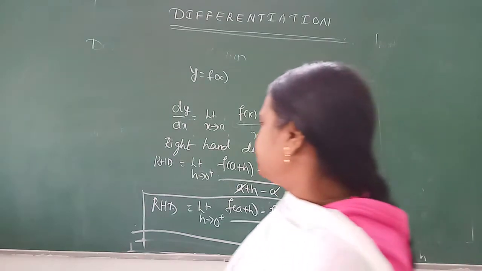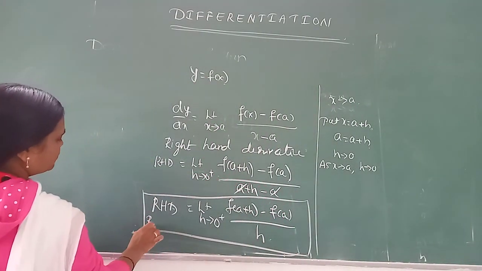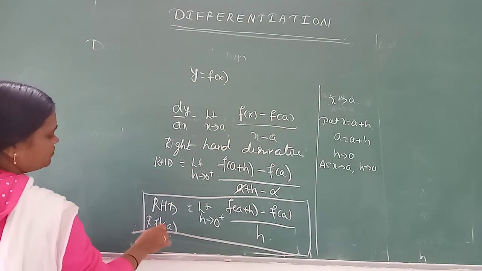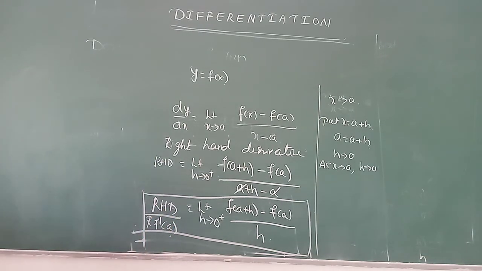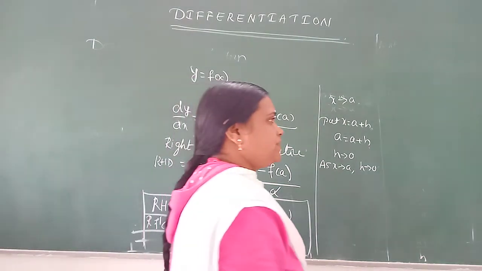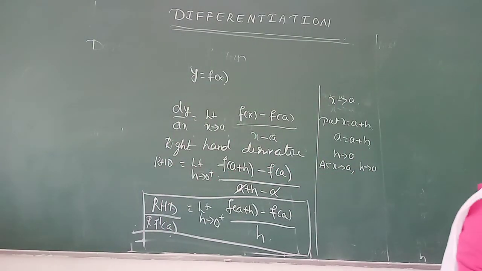Okay. Or this is also we can write R f dash of a. R f dash of a means it is understood that RHD value. L f dash of a means left hand derivative. Okay. Did you understood?